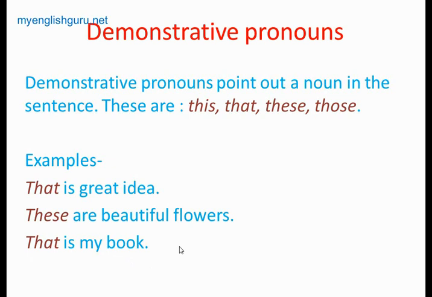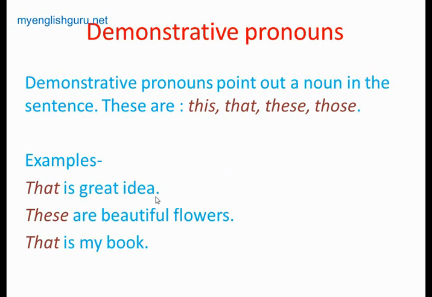There is another type, demonstrative adjectives also. In adjectives there is a demonstrative type, and those demonstrative adjectives are also this, that, these, those. But in those cases there is a difference. Like, that is a great idea, here it is asking about the idea, that idea.